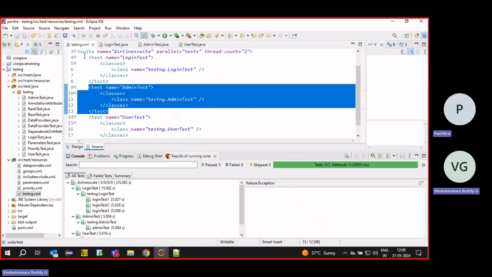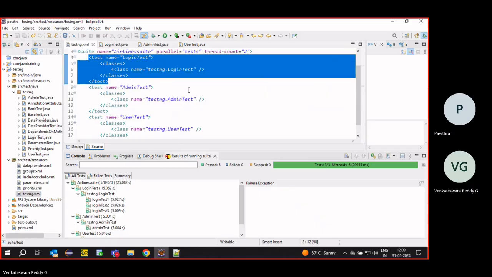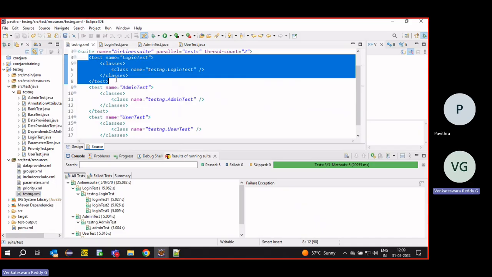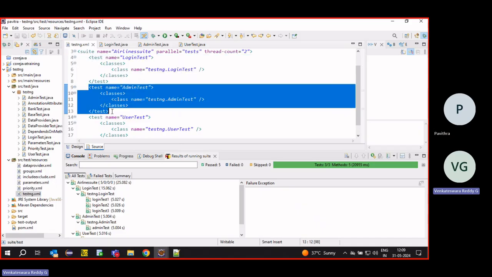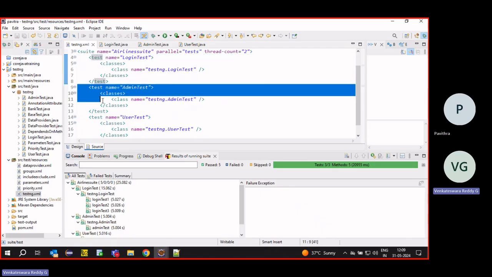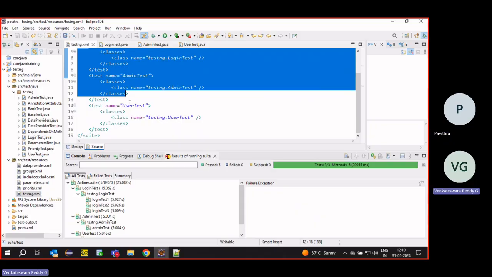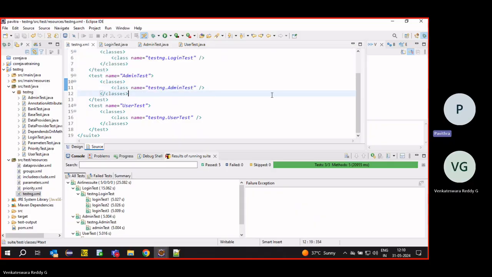And it's based on the priority, right? If you have priority, it will take based on the priority. If you don't have any priority, it will take alphabetical order and execute. First, it will take 1 from here, 1 from here. It will run. Again, it will take 1 from here, 1 from here. Once this set is completed, next it will go to the next set.